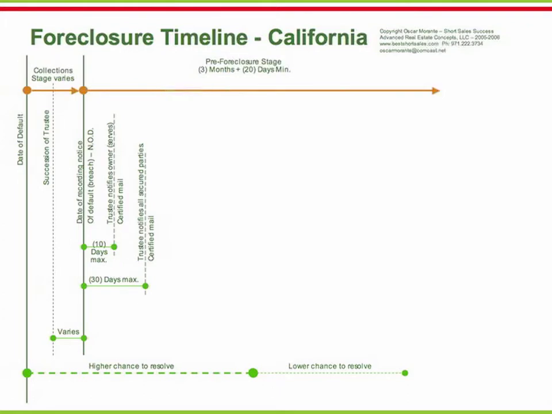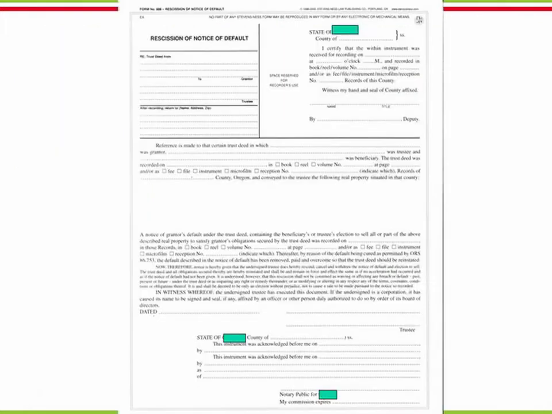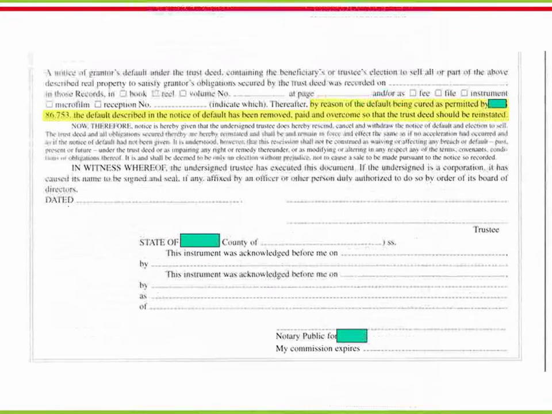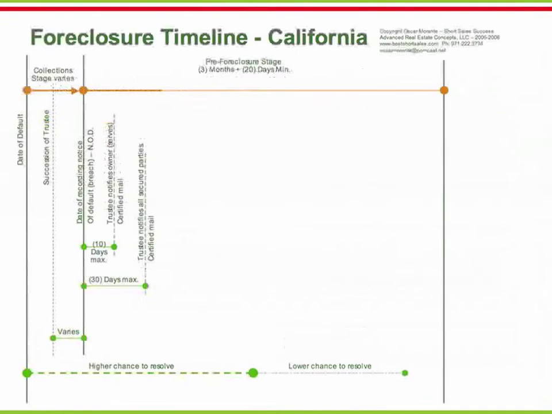The foreclosure will be rescinded if the owner reinstates the loan or arranges forbearance with the creditor. This is the rescission document. In summary, it says that the notice of default has been removed. If not, a trustee sale date will be established. The notice of trustee sale establishes the foreclosure auction date and time.